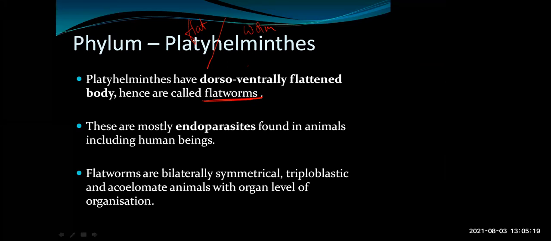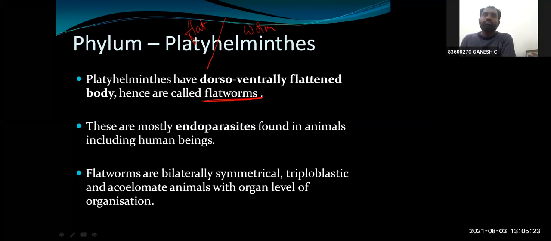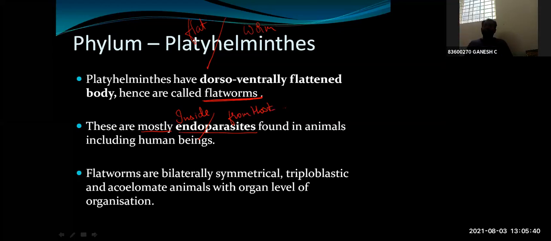They are dorso-ventrally flattened structure. Therefore, we call them flatworms. Most of these organisms are endoparasites. Endo means inside, and parasites are those organisms that get their nutrition from the host. Is that clear?